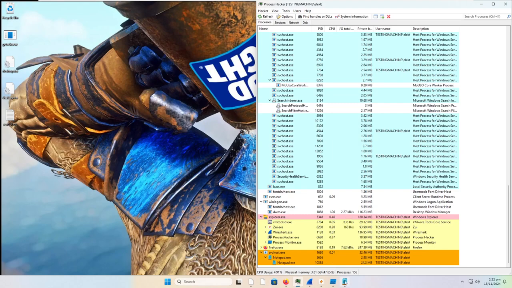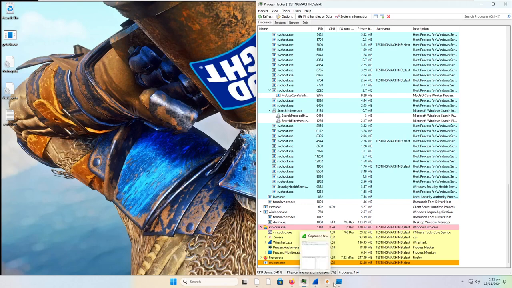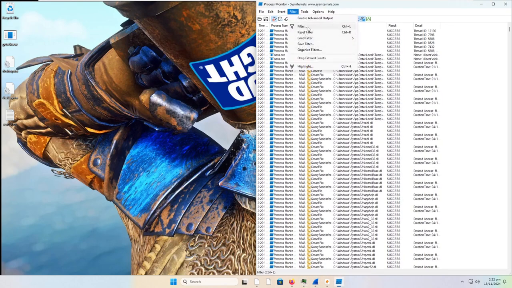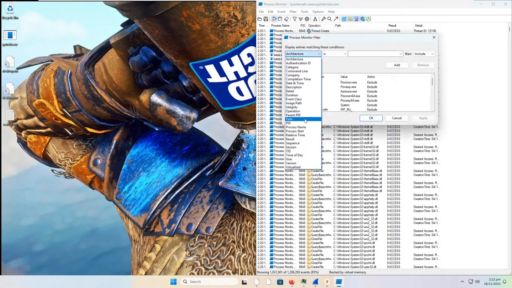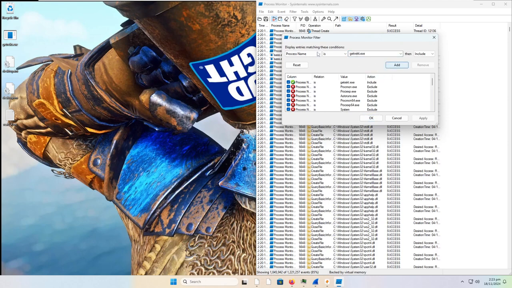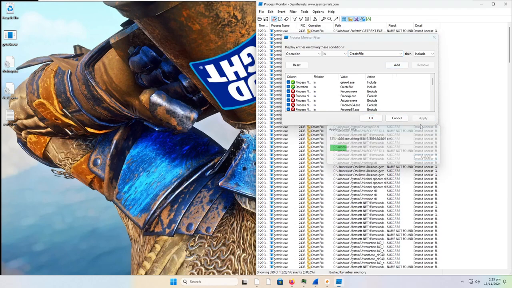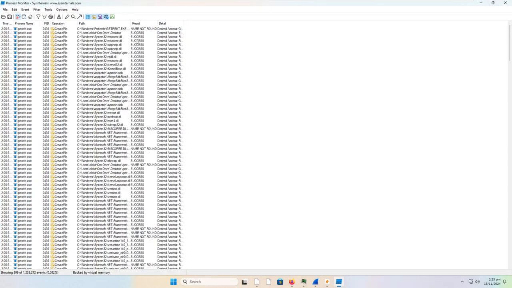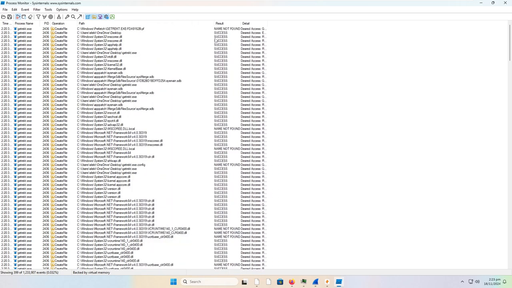Okay. Well, we'll go ahead and close the notepad. And if we want to take a look in Process Monitor, we're going to do 2 filters. The first filter is process name is getrect.exe. And then we're also going to do operation is create file. Apply. And we do see 399 events. So go ahead and cancel that and make this full screen. And let's expand this over here. So we do have the prefetch, and it was deleted, unfortunately. So we won't get any information from that.